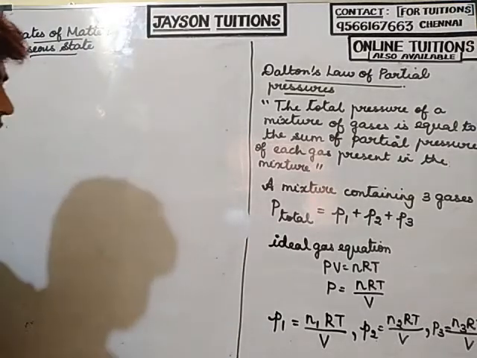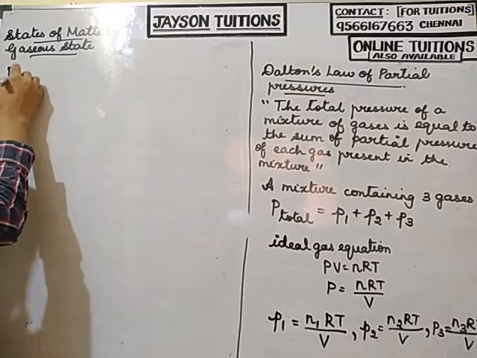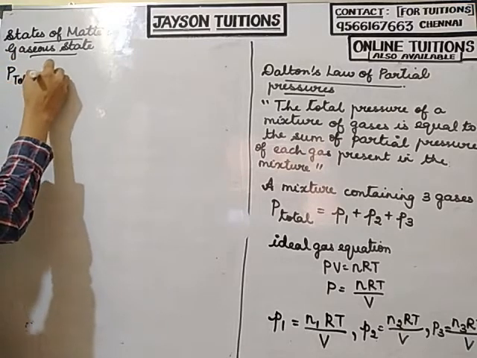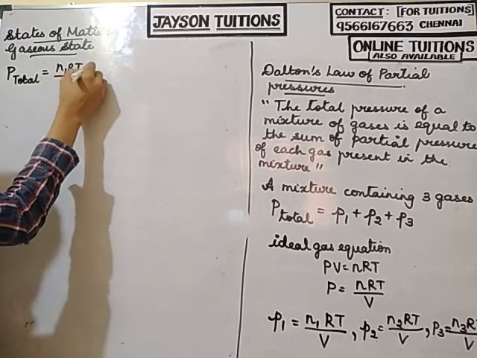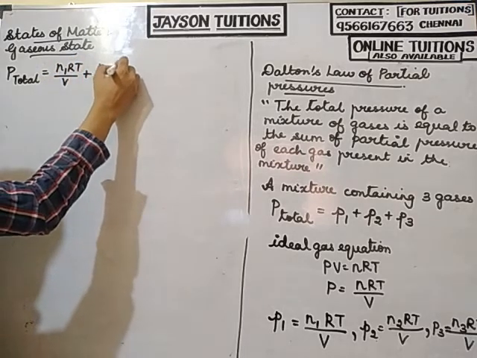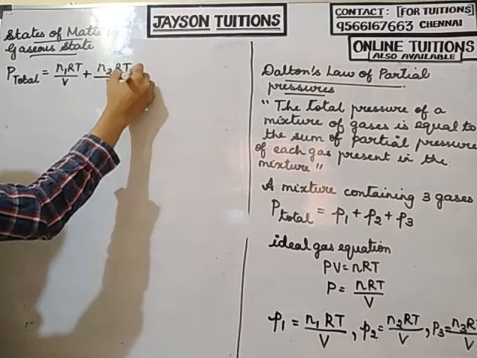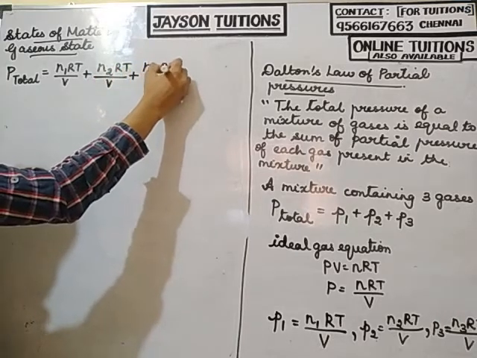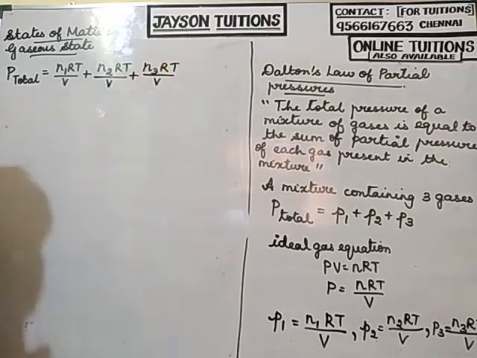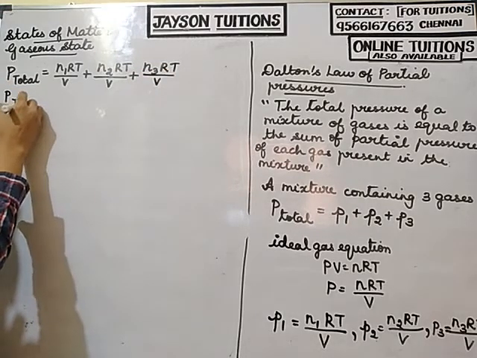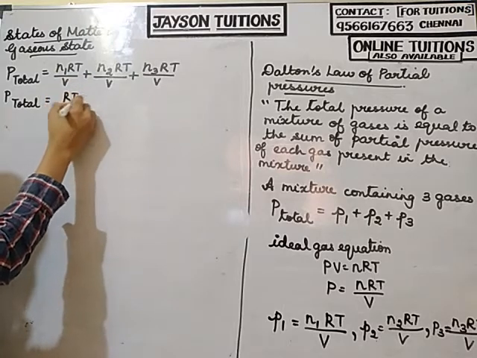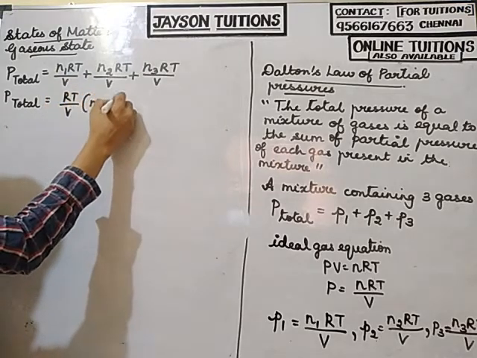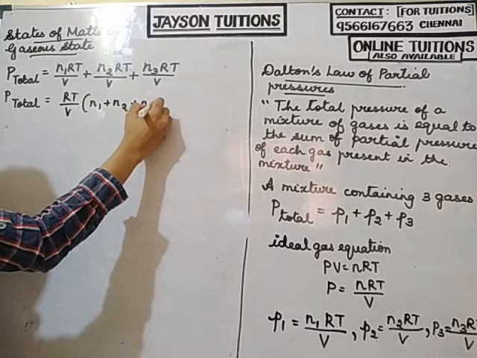I am substituting: P total equals N1 RT by V plus N2 RT by V plus N3 RT by V. So P total equals RT by V, taking it as common, into N1 plus N2 plus N3.